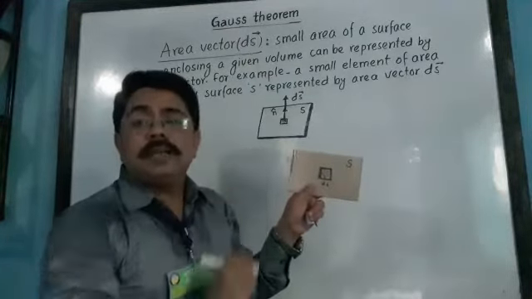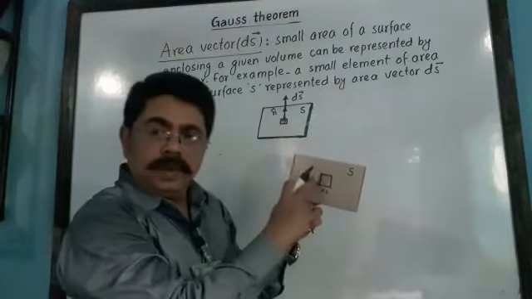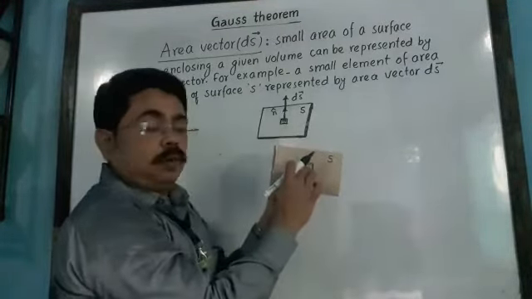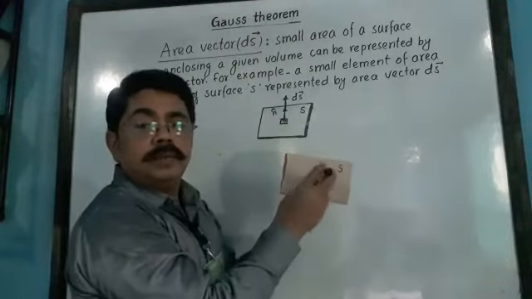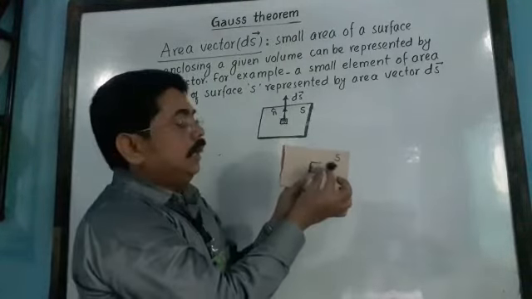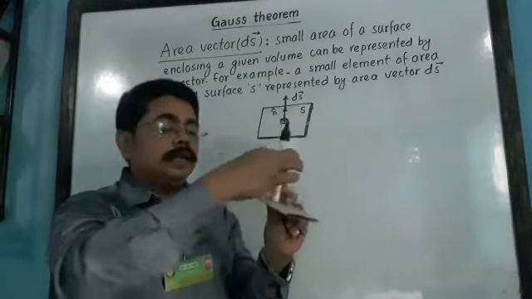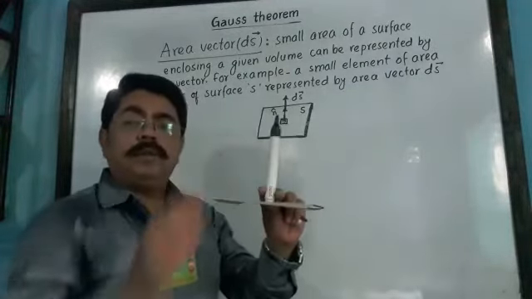Clear? And the direction of this ds will always be perpendicular to the surface of ds, like this, in this way. See, in this way it is perpendicular, or if we keep this in this way, then that will be the direction of ds.